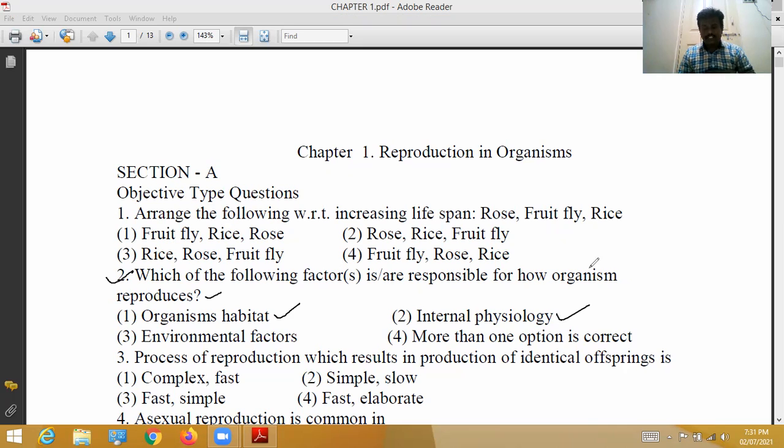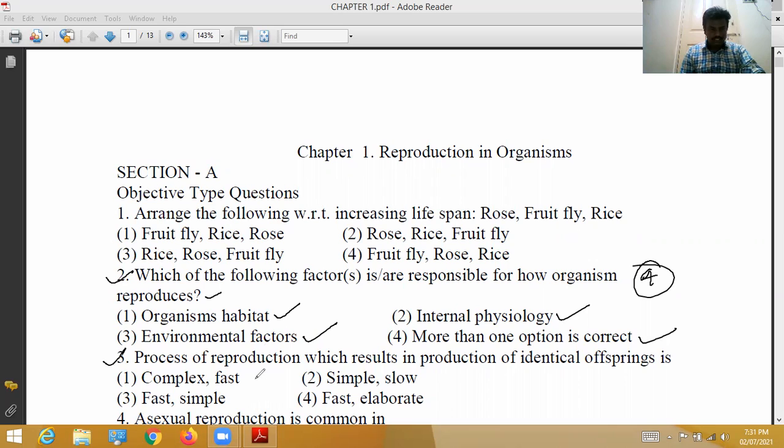Internal physiology, yes, it is important; internally, all the parts must be developed. Environmental factors also, like more or less temperature, more or less light. So these 3 options are correct, so the fourth option is correct. Second question, correct option is 4.